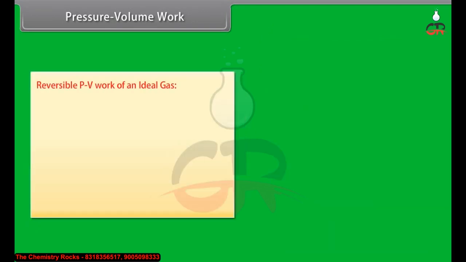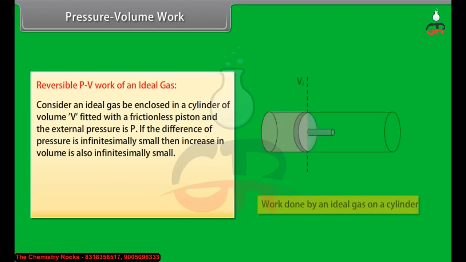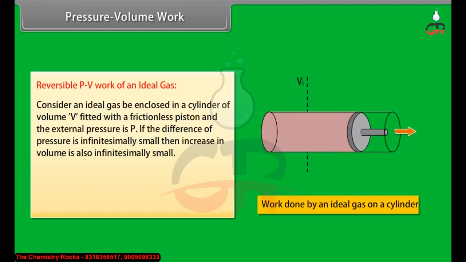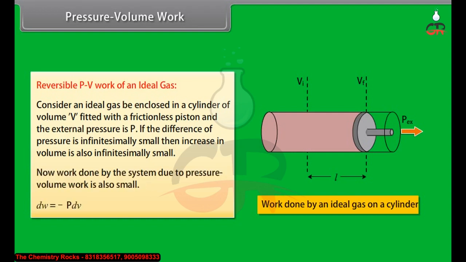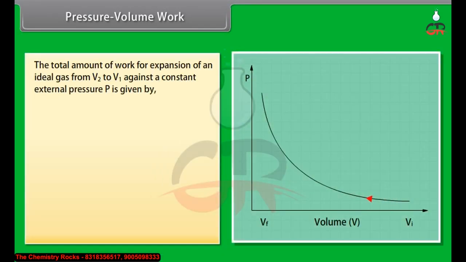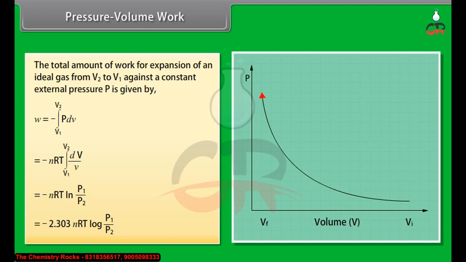Reversible PV work of an ideal gas. Consider an ideal gas enclosed in a cylinder of volume V, fitted with a frictionless piston, and the external pressure is P. If the difference of pressure is infinitesimally small, then increase in volume is also infinitesimally small. Now, work done by the system due to pressure-volume work is also small. The total amount of work for expansion of an ideal gas from V1 to V2 against a constant external pressure P is given by minus 2.303 nRT log P1 upon P2.